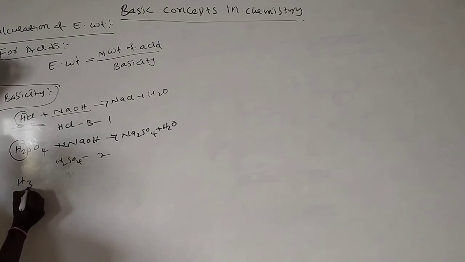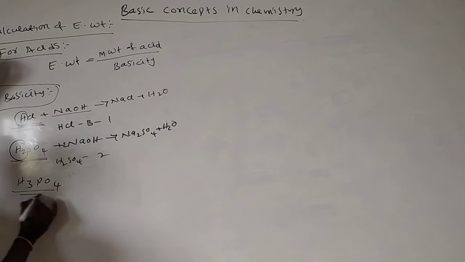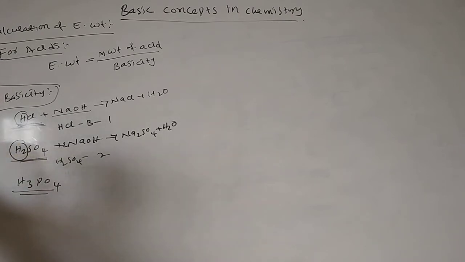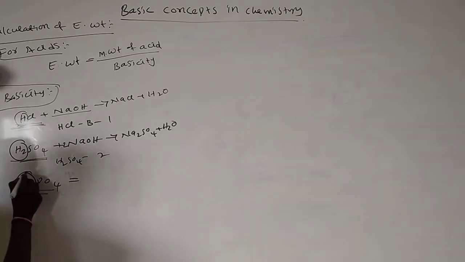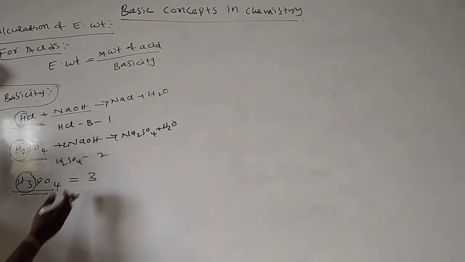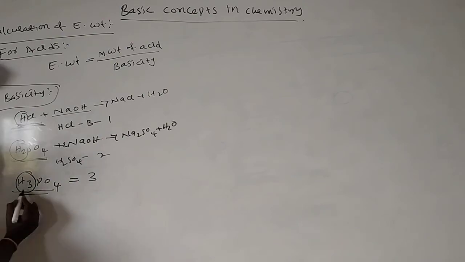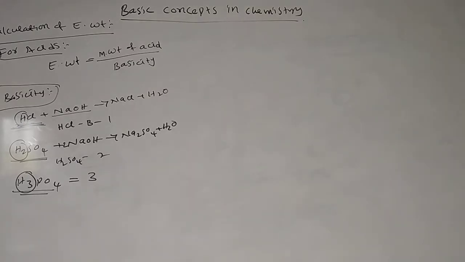For example, phosphoric acid, H3PO4. How many hydrogens are there? 3. So the basicity of phosphoric acid is 3. That means phosphoric acid reacts with 3 moles of base, sulfuric acid reacts with 2 moles of base, and hydrochloric acid reacts with 1 mole of base, so the basicity of that molecule is 1.